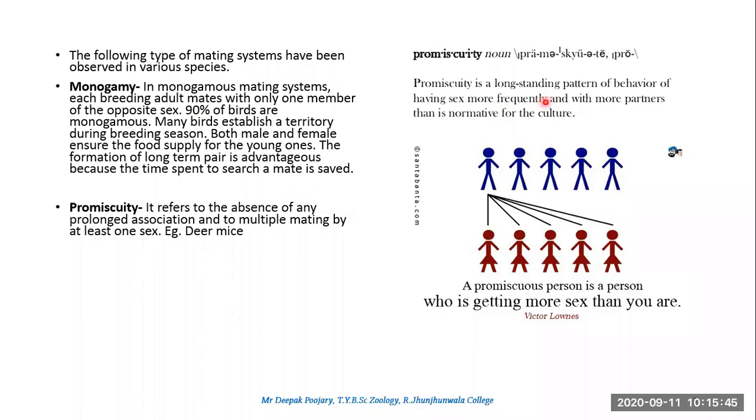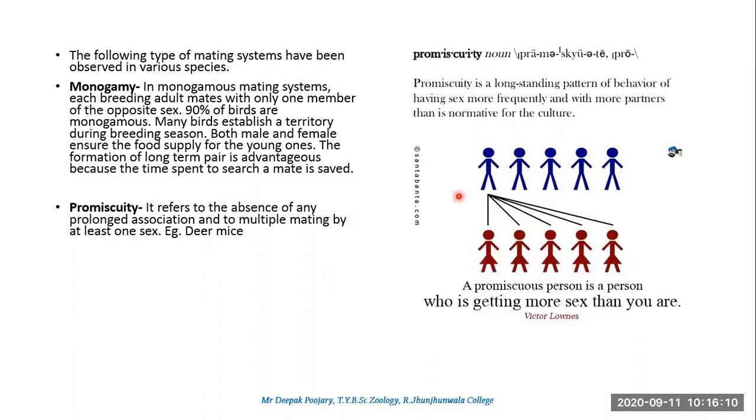Now look at this definition. This is more with respect to human, but इसी से आपको समझेगा. Promiscuity is a long standing pattern of behavior of having sex more frequently with more partners than normative for the culture. For example, when you see here are a group of 5 men and 5 women, this single man is shown to have interaction with all the 5 females.